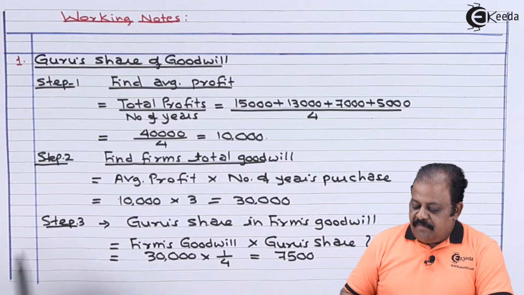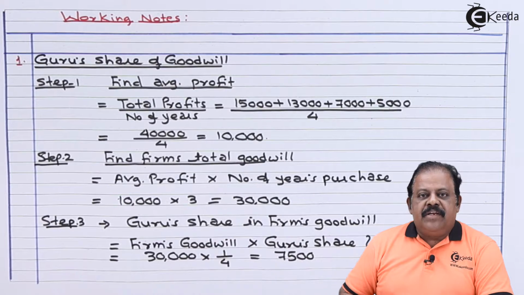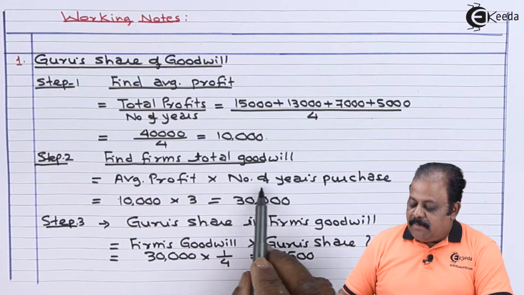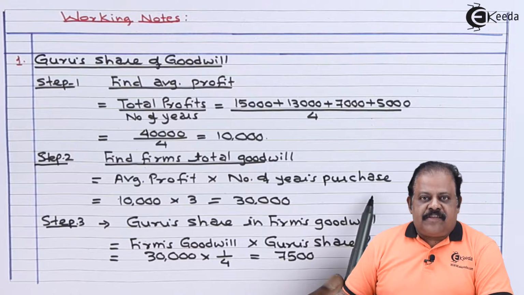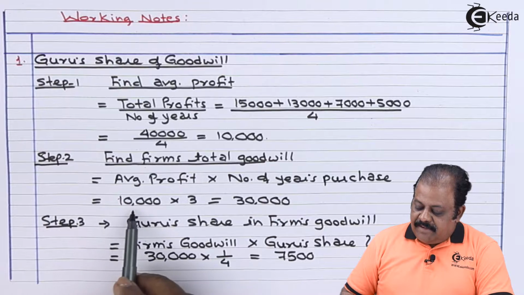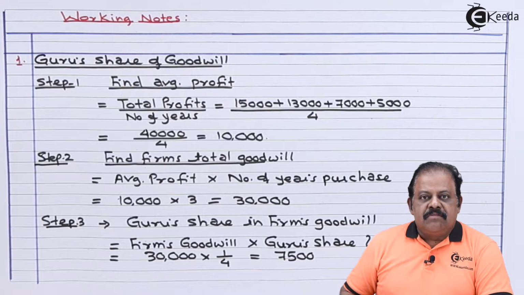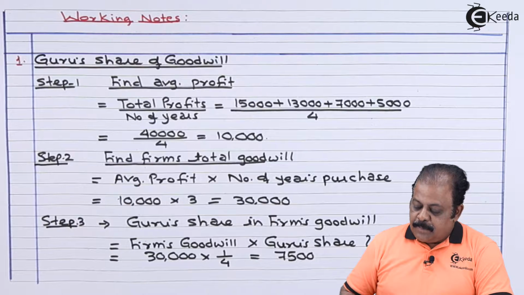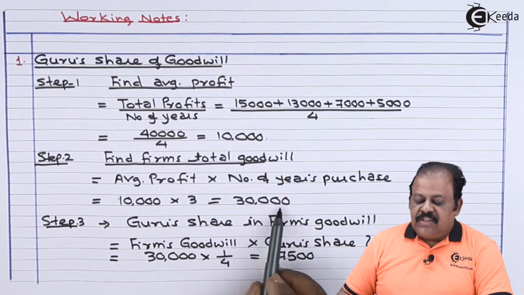Step 2. Find firm's total goodwill. That is average profit multiplied by number of years purchase. Average profit is 10,000 multiplied by number of years purchase, 3 years. So it comes to 30,000.